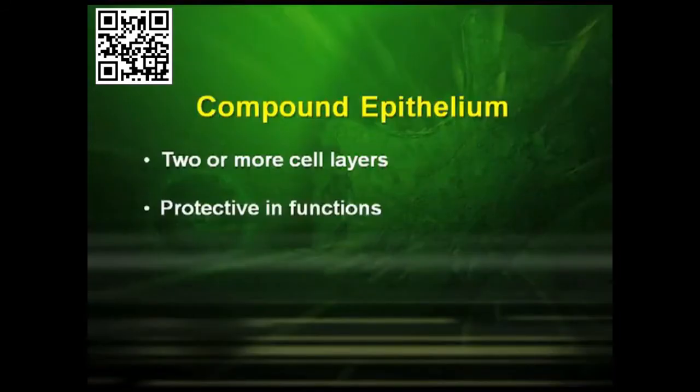So, they are distinctly different in their functions and help the tissue as a whole. Compound epithelium tissue is made up of 2 or more cell layers, and they are protective in function.